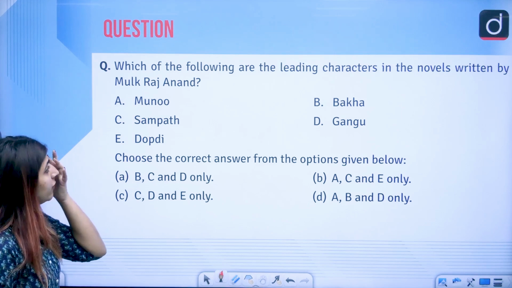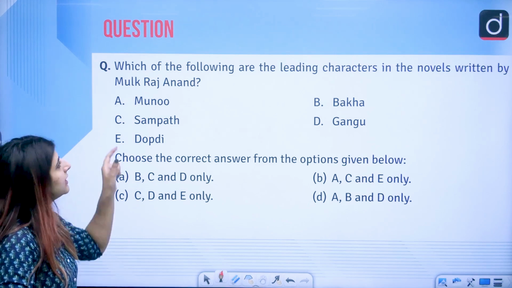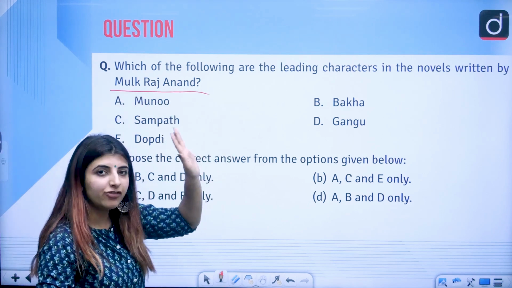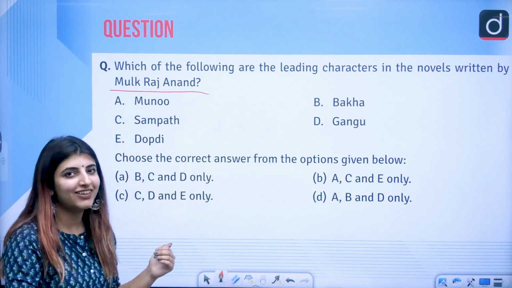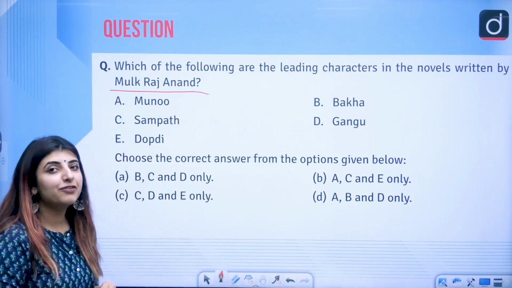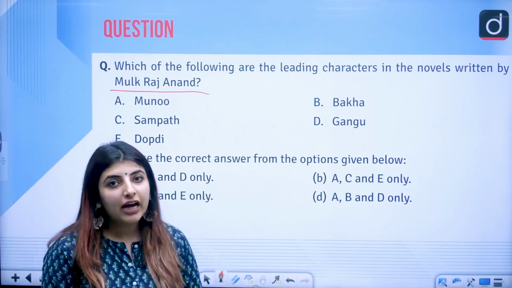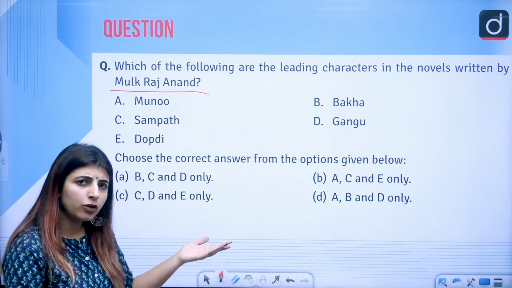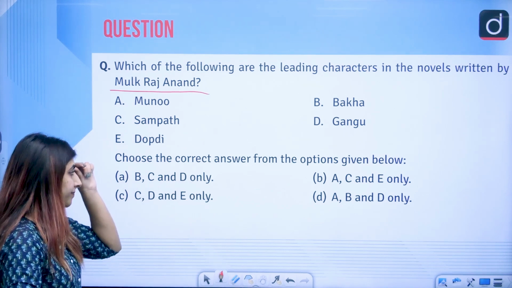Next: which of the following are the leading characters in the novels written by Mulk Raj Anand? A question related to what? Related to Indian literature. Correct? So you have to identify the three characters from the novels of Mulk Raj Anand.